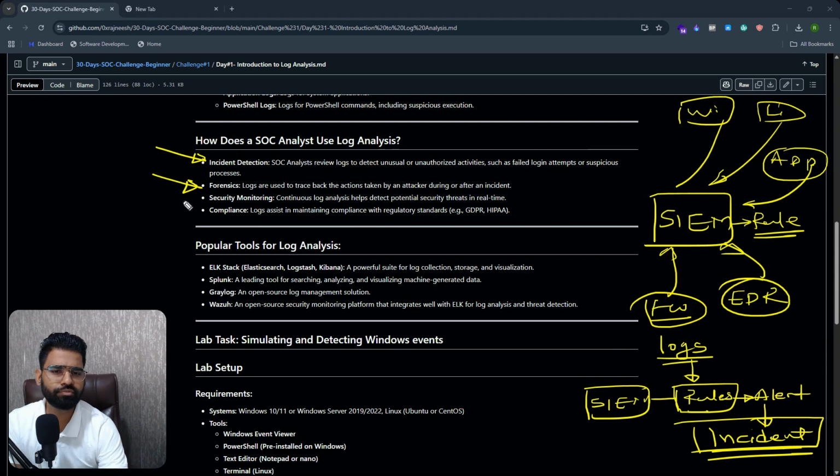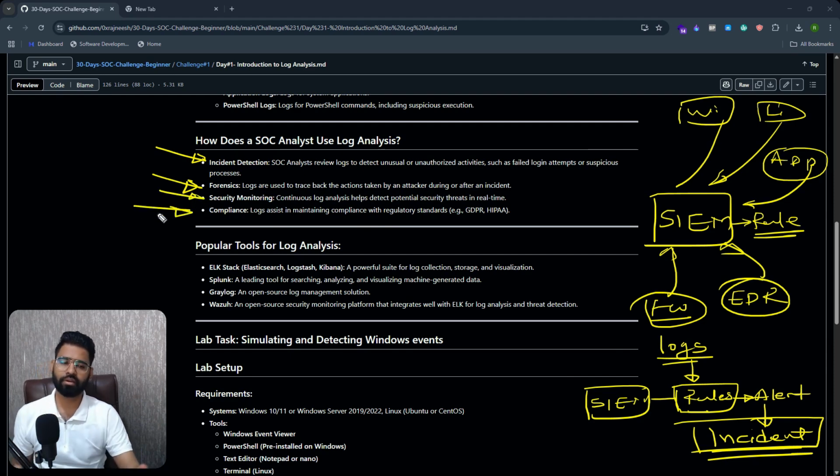It's also quite useful for security monitoring and compliance purposes. As a part of different compliances like PCI DSS, HIPAA, and GDPR, you must store all the logs, and then you can of course perform log analysis whenever it's needed.